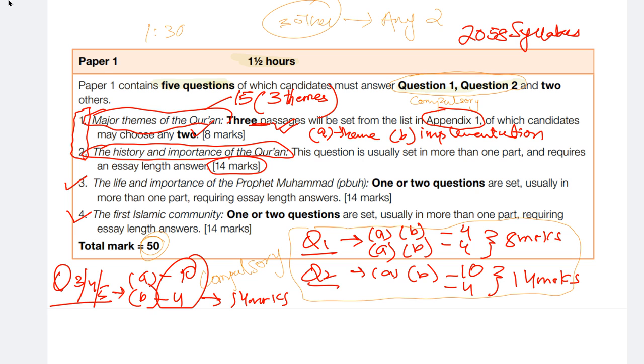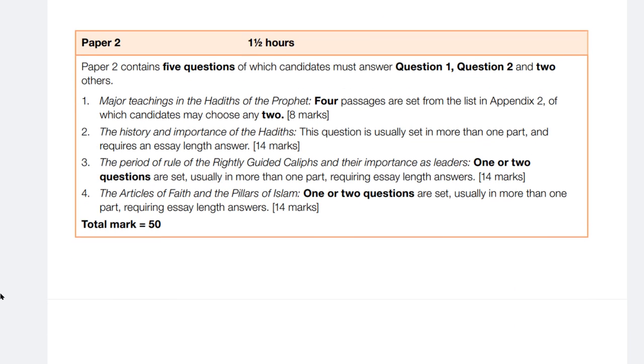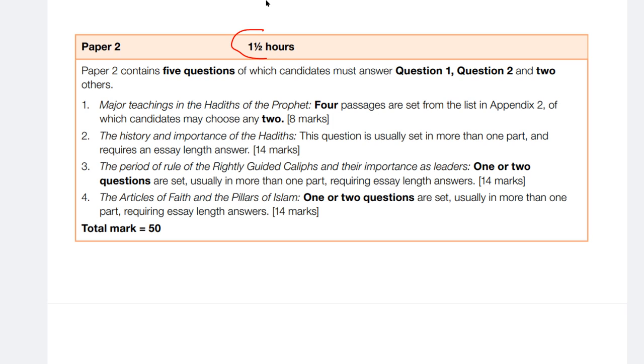Now let's move on to our paper number 2. So your paper number 2 is once again of 1.5 hour, which is 1 hour 30 minutes. And it also has 5 questions similar to paper number 1, and it also has a total mark of 50. So both of these are having a 50% equivalence in your overall grade. Once again, 5 questions, same pattern. Question 1 and 2 are compulsory. And question 3, 4, 5, there are 3 more questions. You have to choose any 2 out of them.